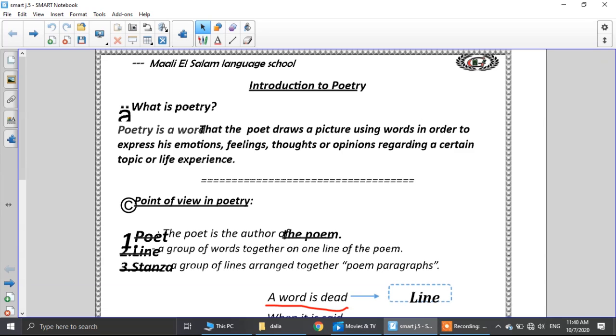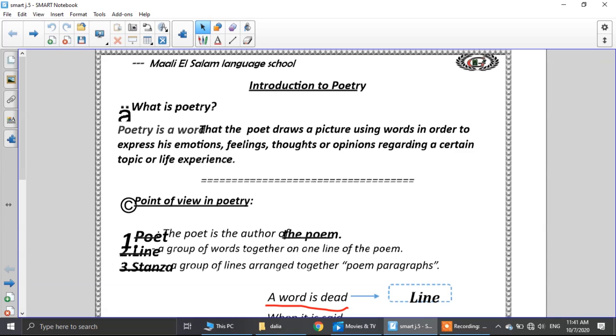So, poetry is a word that the poet. Who is the poet, Junior 5? The poet is the one who writes the poetry. The poet used these words that he wrote to draw in your imagination a picture about the word that he uses to express about his emotions, feelings, thoughts, or opinions.